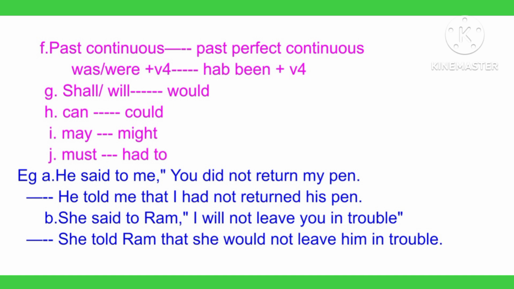G, shall or will changes into would. H, can changes into could. I, may changes into might. And J, must changes into had to.